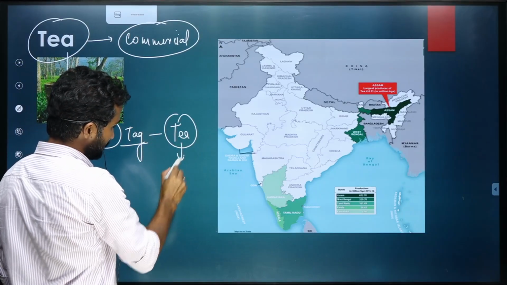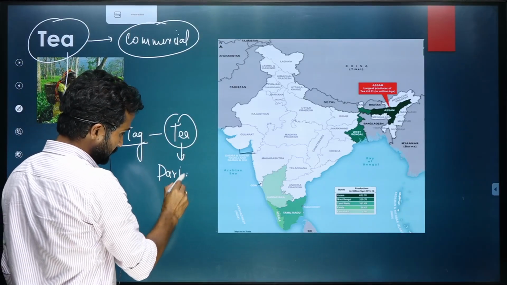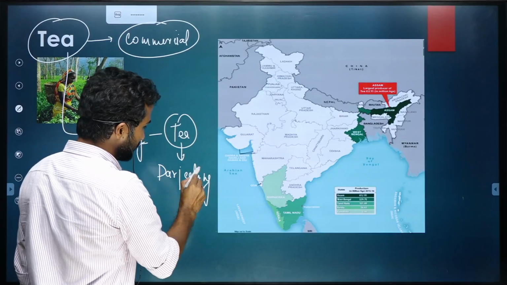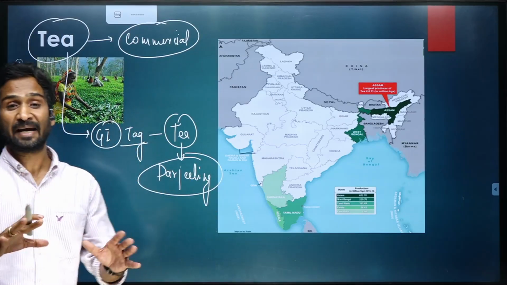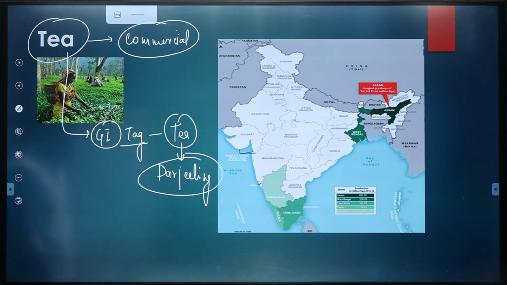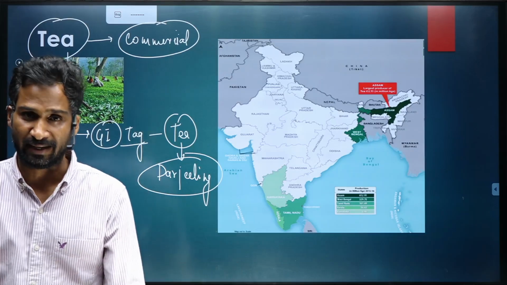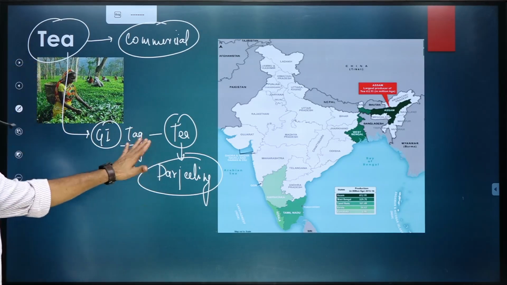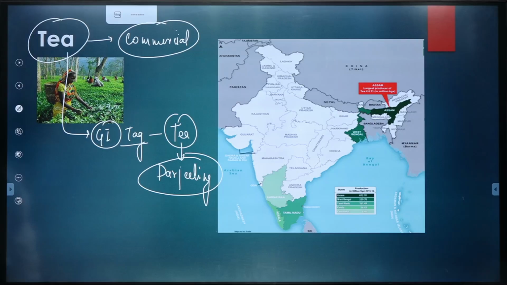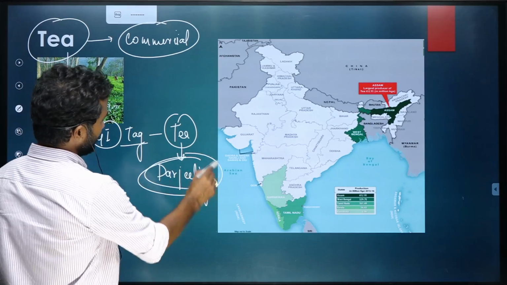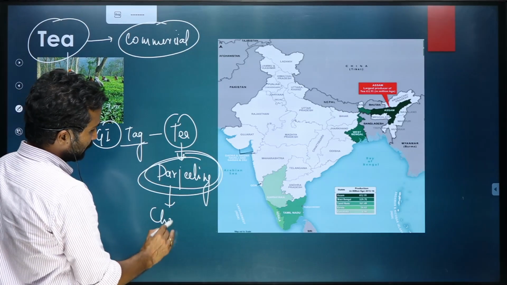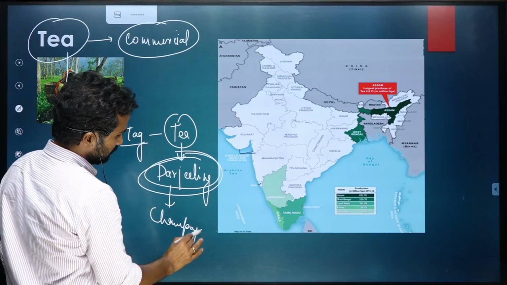Which tea is that? Darjeeling tea. So this is the first product which has been given GI tag in the country. So now there are hundreds of GI tag products, but it was the first one to be given the GI tag. Darjeeling tea. It is also called champagne of teas.